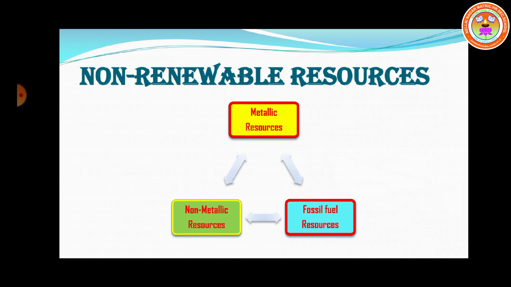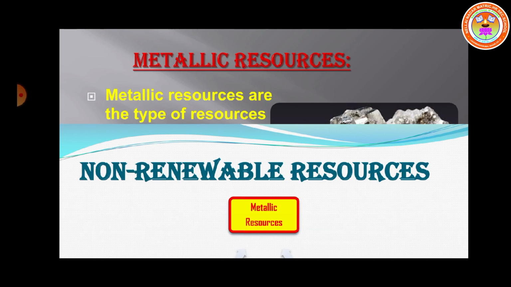What do you mean by non-renewable resources? Once consumed and cannot be replaced, that is called non-renewable resources. Non-renewable resources can be divided into three types: metallic resources, non-metallic resources, fossil fuels. Okay, metallic resources we have to see one by one. Metallic resources: iron, copper, bauxite, manganese, silver, gold. Non-metallic resources: mica, limestone. Fossil fuels: coal, natural gas and petroleum. Okay, let us see one by one.